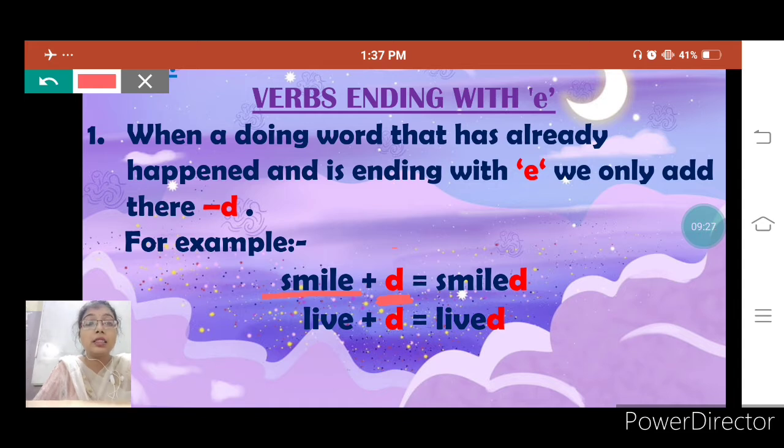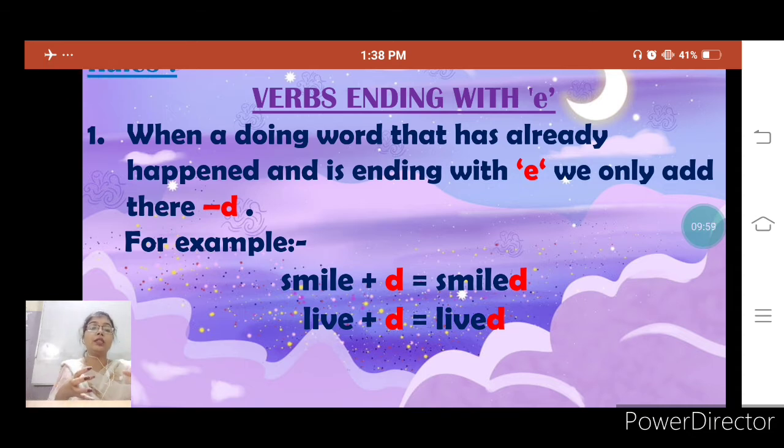Because this verb is ending with e. So this is a rule: when a verb ends with e, we only have to add d there. So it will become smiled. Live is also a verb, a doing word. Live is also ending with e, so we have to add only d, then it will become lived.